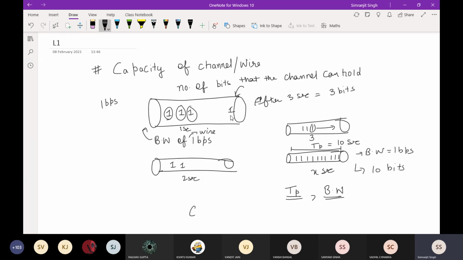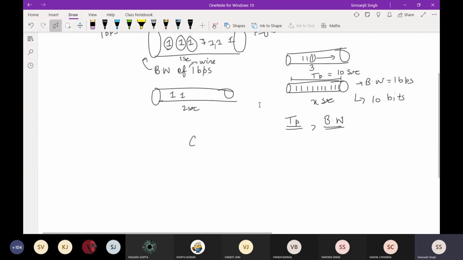I can say that this channel is holding 3 bits. So I'll say that the capacity of this channel is 3 bits, but actually it is not the capacity, because capacity is much more than that. After 3 seconds, this channel is holding only 3 bits. If the whole channel gets filled with bits, suppose the time taken for the first bit to reach the end, I'm using some complex terms, so I'll use an easier term. When this first bit reaches the end, I do not know how much time it takes.